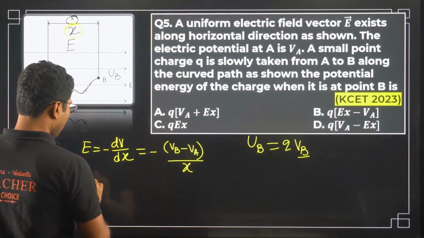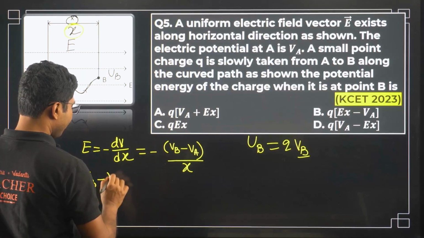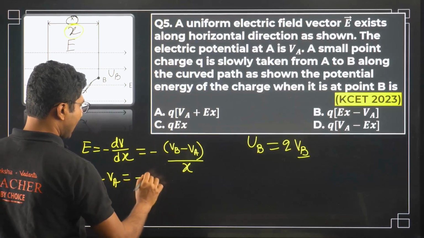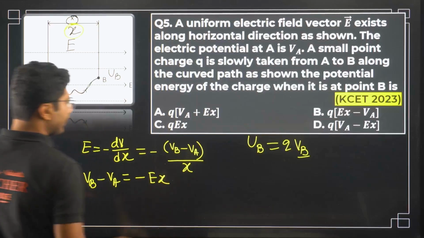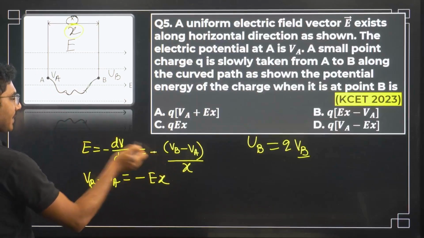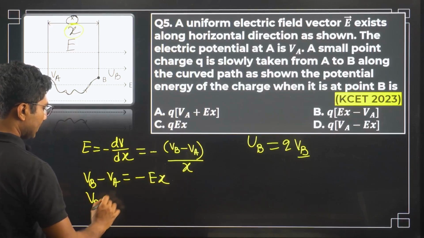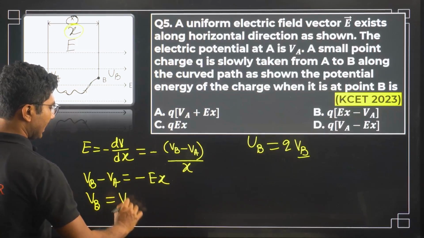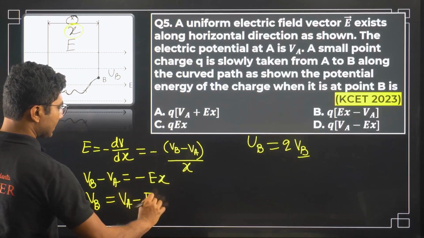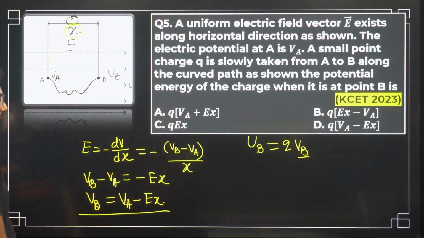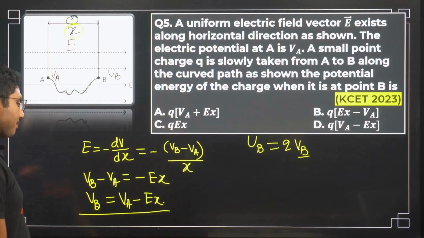VB minus VA equals minus EX. We cross multiplied, and the negative sign I have taken to the other side. So VB is basically VA minus EX. This is the electric potential at the point B.